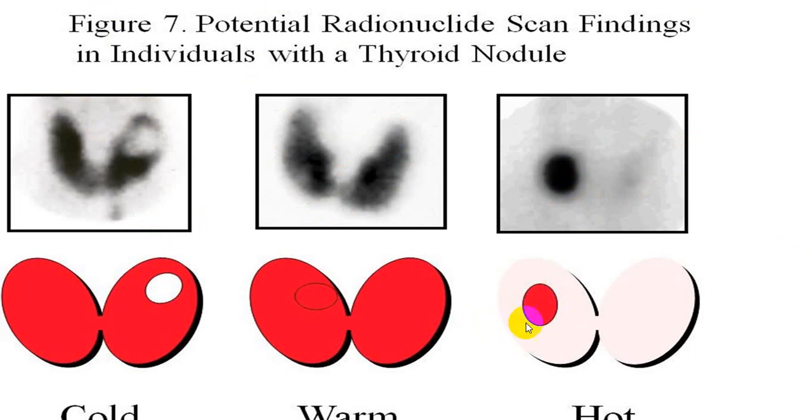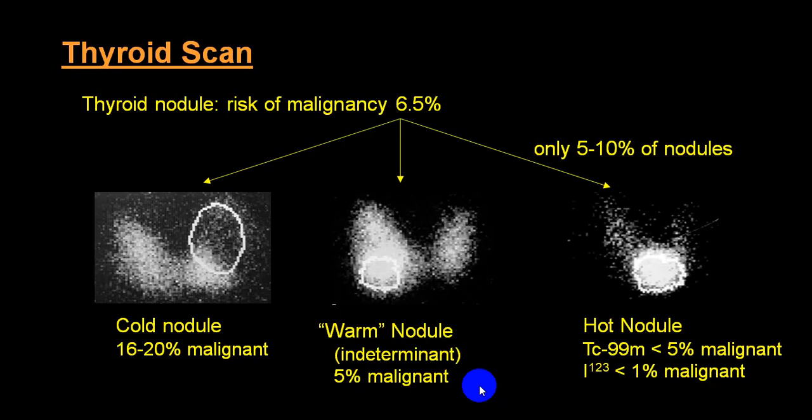Hot nodules are less likely to be malignant. Cold nodules are more likely to be malignant. Warm are again more likely to be normal, but still you have to keep a watch. So for a cold nodule, FNAC is a must. Hot nodule, less likely to be malignant. Warm nodule can be malignant in only 5% of the people.